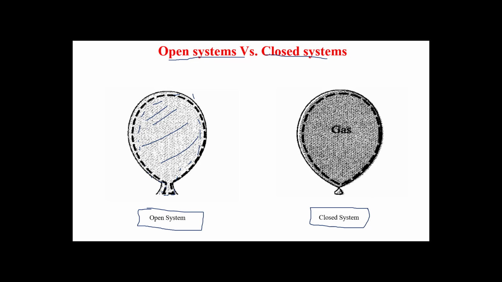Now, what is the difference between open system and closed system? In an open system, we have mass in, and here we have mass out. But in a closed system, we don't have mass in or mass out. This is the first difference.